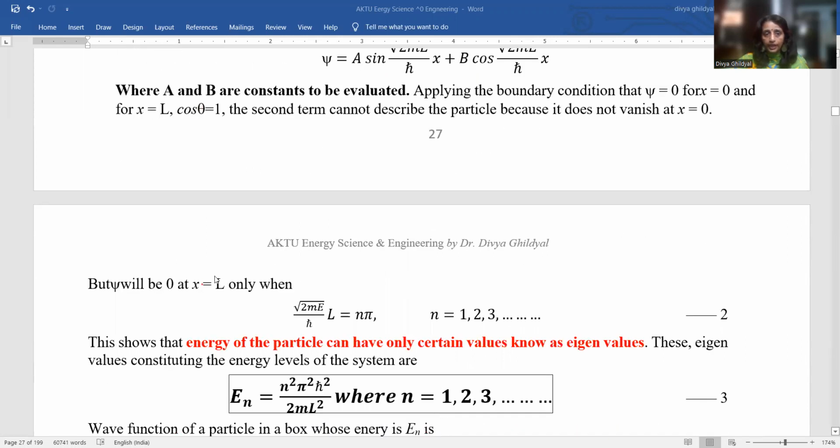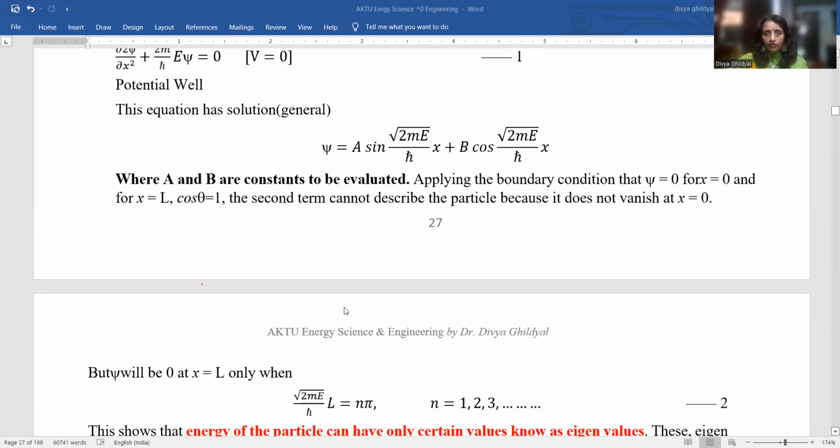So after applying my boundary conditions, phi will be 0 at x equal to L only when under root 2mE upon h bar square times L is equal to n times pi. Then your wave equation phi will become 0.